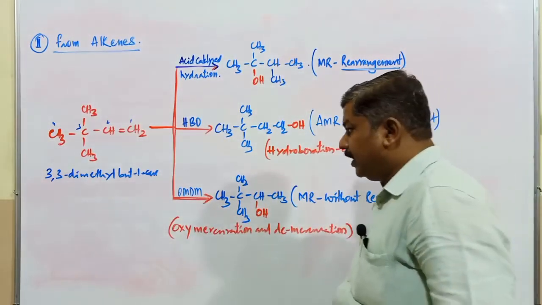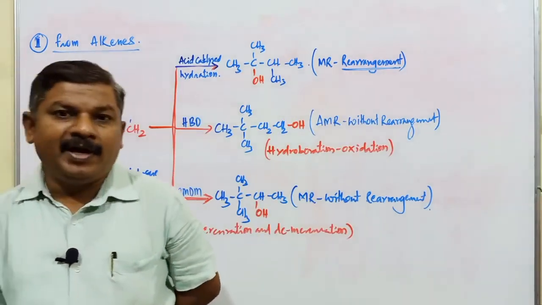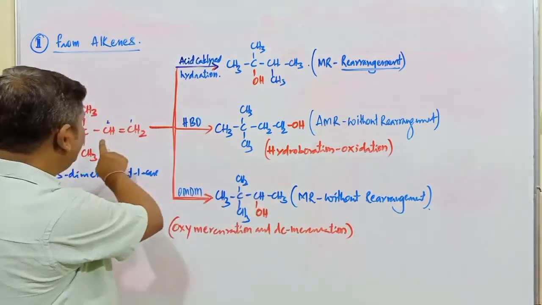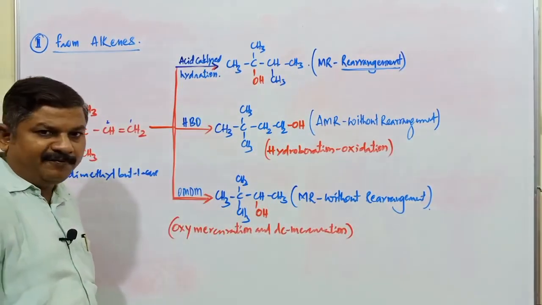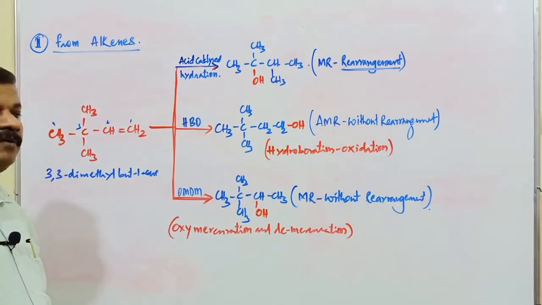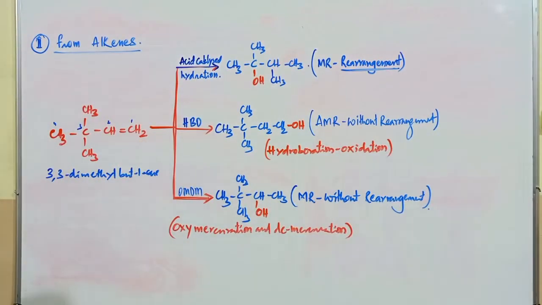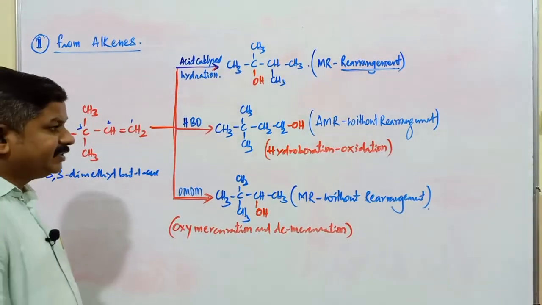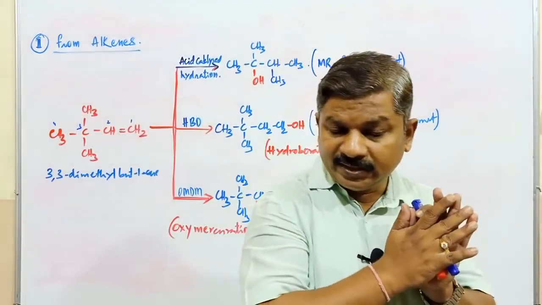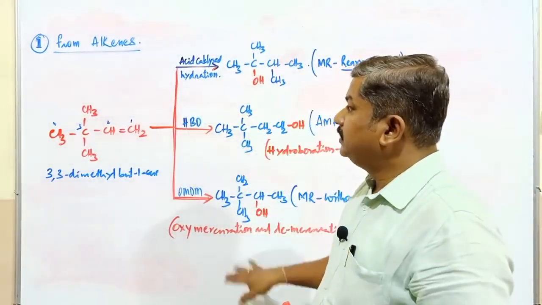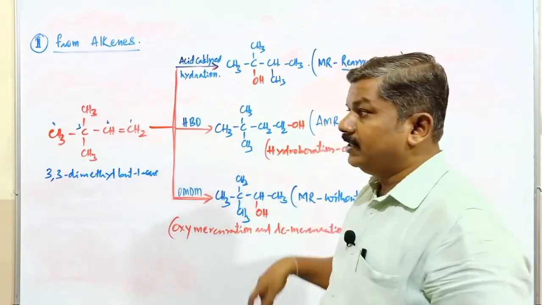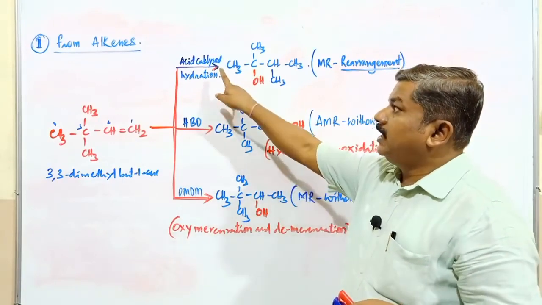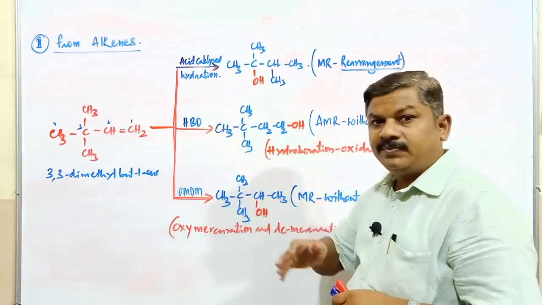In the next class we will discuss even a trick to find out, without writing the mechanism, how to identify the attack of H and OH on the respective alkene compound to form the different type of alcohol. First we will discuss the mechanism. After that we will discuss the simple trick for finding the formation of different types of alcohol. So this is the second method of preparation of alcohols. Still we have not completed. I took only one example for the conversion of alkene into the respective alcoholic compounds. Is it clear?